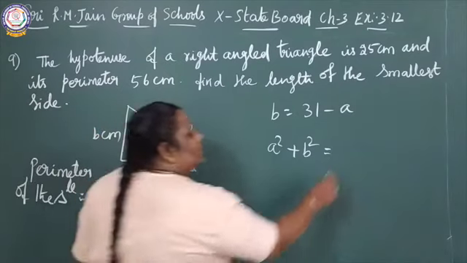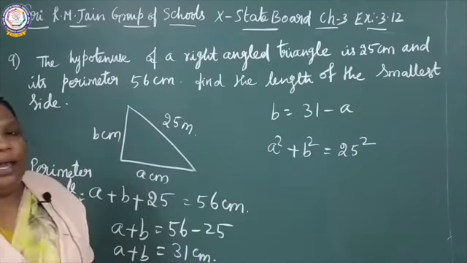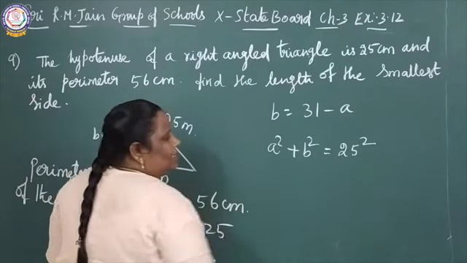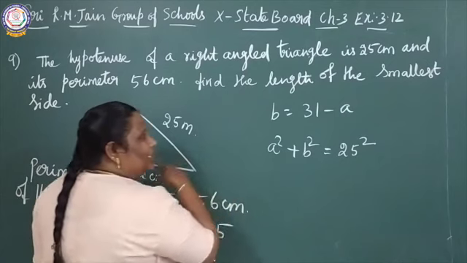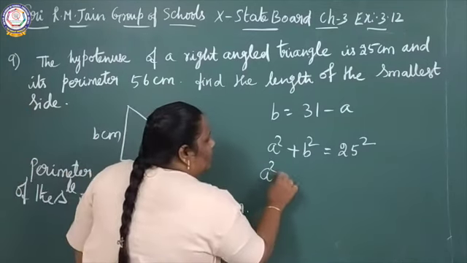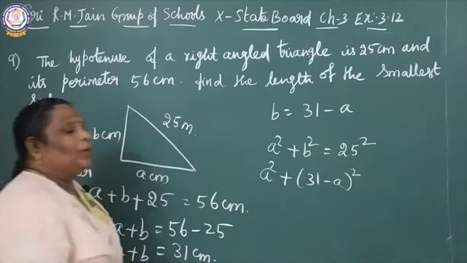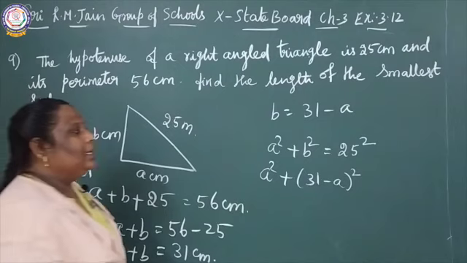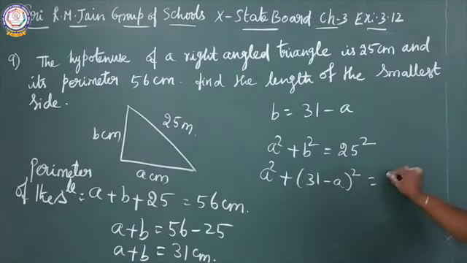Hypotenuse square is 25 square. Apply Pythagoras theorem: A square plus B square equals 25 square. A square plus (31 minus A) the whole square equals 25 square.